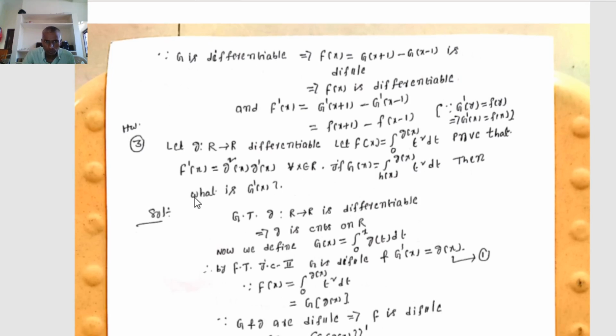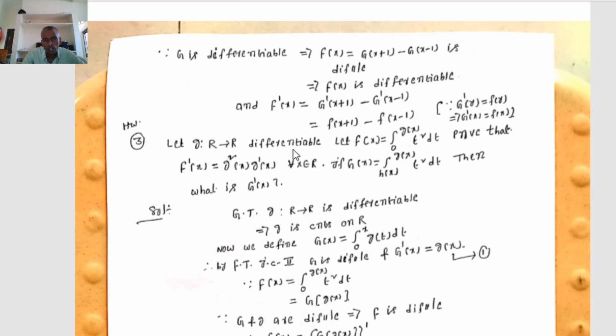Next one. Let g from R to R be differentiable and let capital F of x equal integration 0 to g of x of t square dt. Prove that capital F dash of x equals g square of x into g dash of x for all x belongs to R. If capital G of x equals integration h of x to g of x of t square dt, then what is the capital G dash of x?